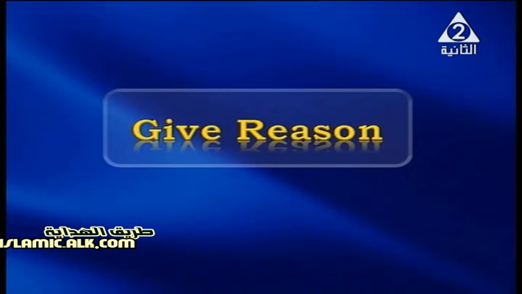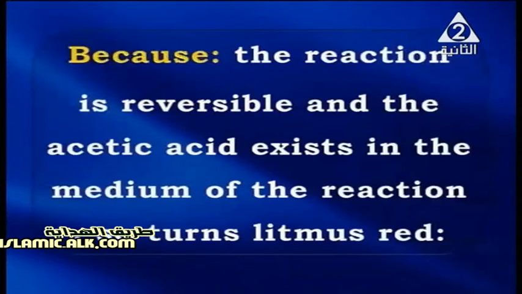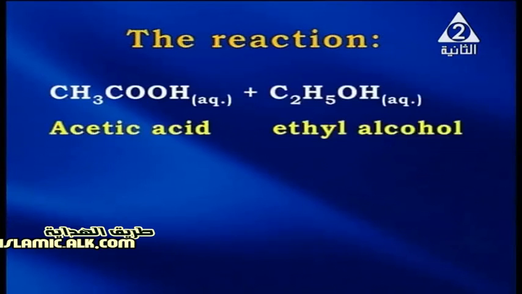So we have a reason here. The blue litmus paper turns red when it is placed in a container containing 1 mole of ethanol and 1 mole of acetic acid, although the products are neutral. We have to say because the reaction is reversible and the acetic acid exists in the medium of the reaction, so it turns litmus red. So the equation, as shown on the screen, is acetic acid plus ethyl alcohol